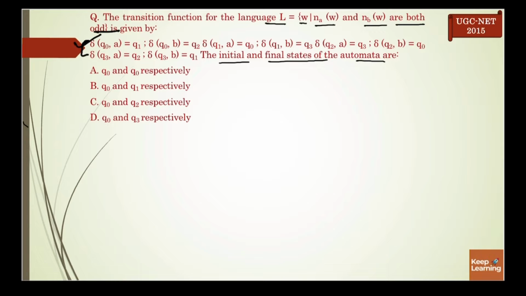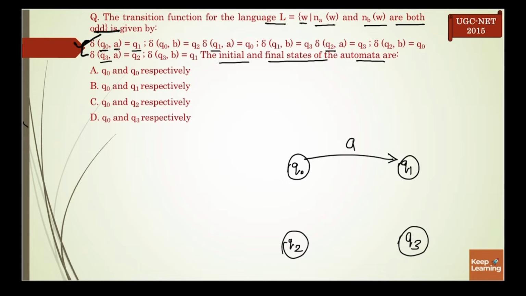So as you can see, we have 4 states here: Q0, Q1, Q2 and Q3. Now transition of A from Q0 is on Q1. Transition of B from Q0 is on Q2. Transition of A from Q1 is on Q0. Transition of B from Q1 is on Q3.